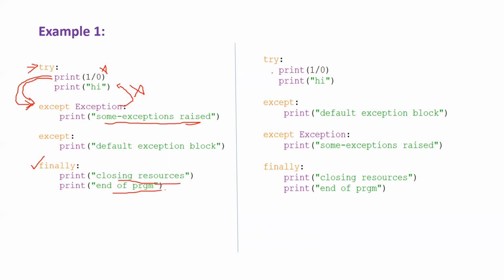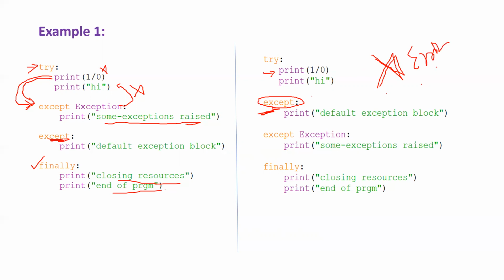See this code here. Here print 1 by 0. You will get the exception here. Once you get the exception, as you can observe here, the default exception block is written first. In the earlier case, our code was fine because the default exception block was provided at the last. Here the default exception block is provided at the beginning. We need to note the point that the default exception block should be provided at last only. So this code will not execute, we will get an error. I am writing here: error.